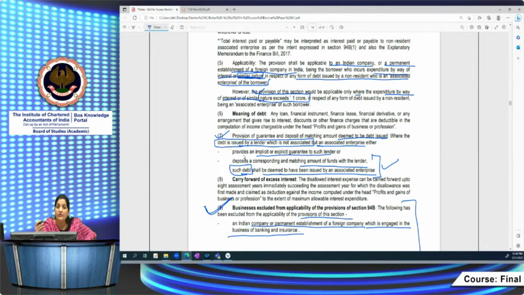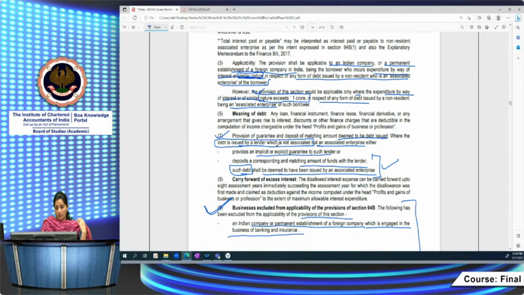And here also disallowance would be attracted only where the interest amount or similar amount exceeds 1 crore in respect of any form of debt issued by a non-resident AE. Okay? You have to see the amount with respect to non-resident AEs only for seeing this limit of 1 crore rupees.